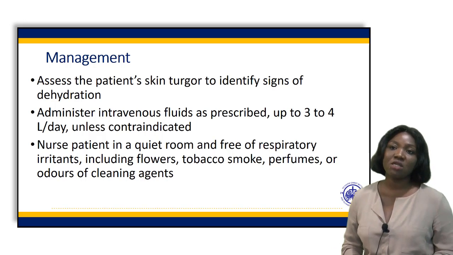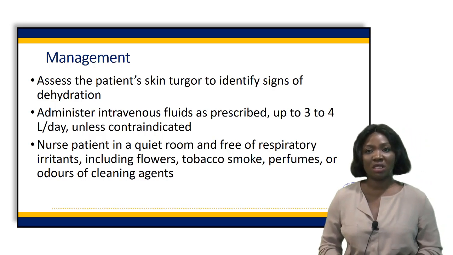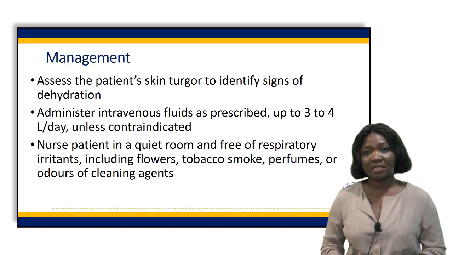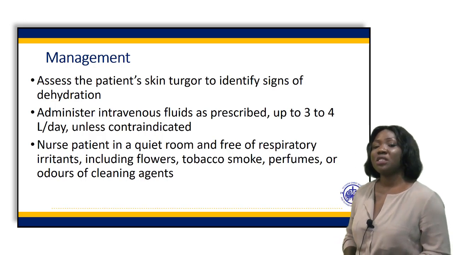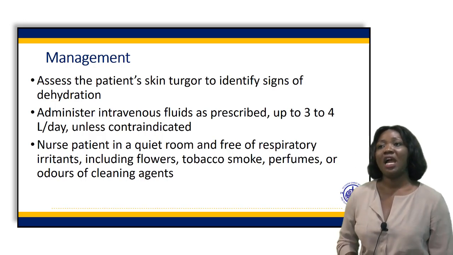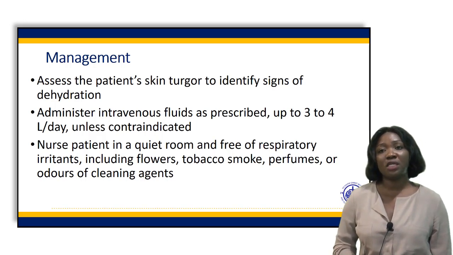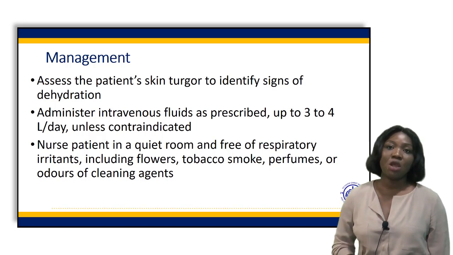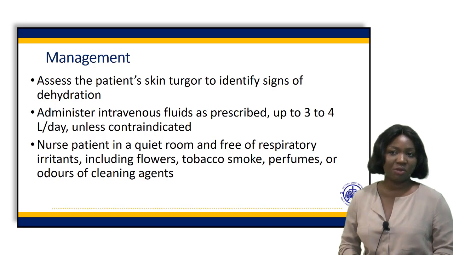If necessary, patients should be managed in the intensive care unit. Assess the patient's skin turgor to identify signs of dehydration and give at least a minimum of 3 to 4 liters of IV fluids unless it is contraindicated.